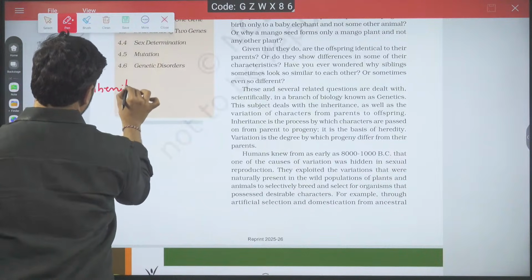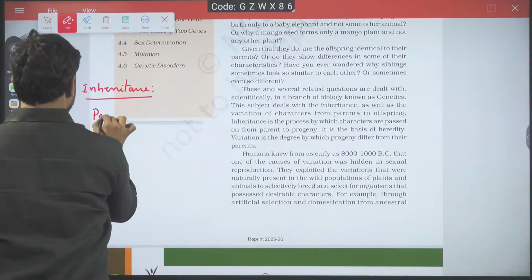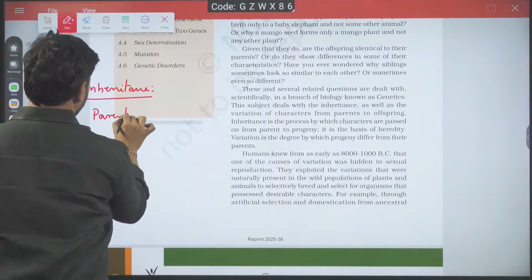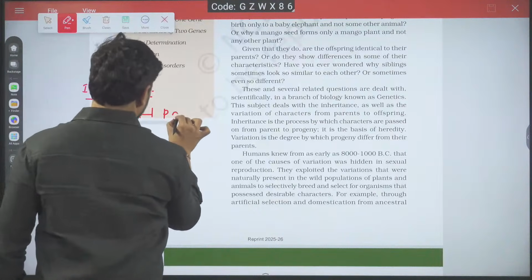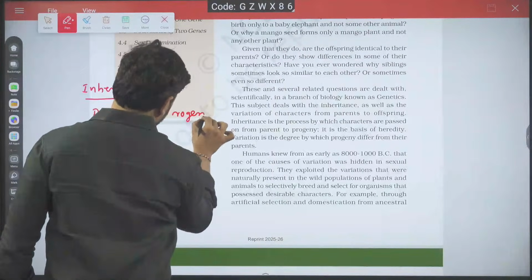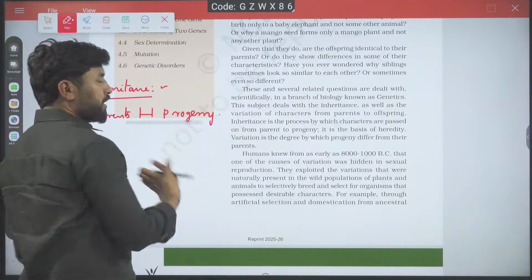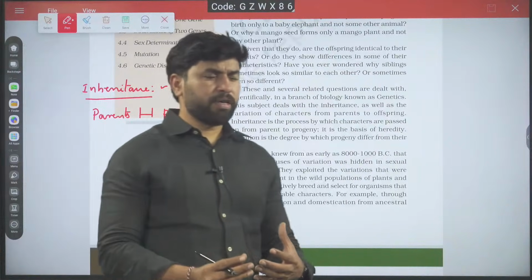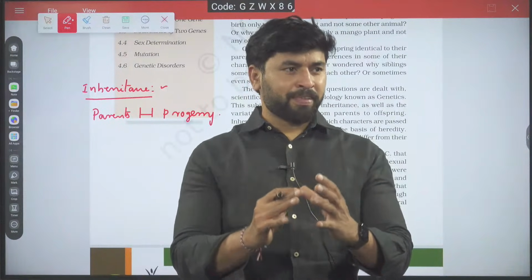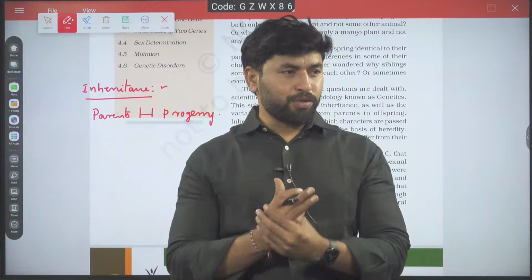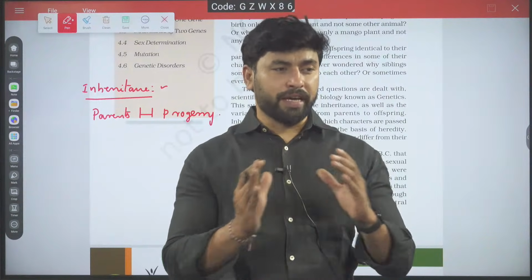The process of transmission of characters from parents to progeny is called inheritance. In simple terms, I could see a character in the parents, and that character is also expressed in the progeny. I can simply understand the character has been inherited.